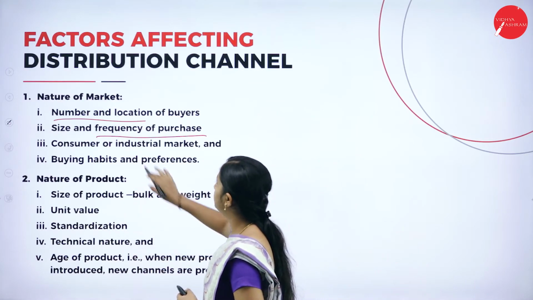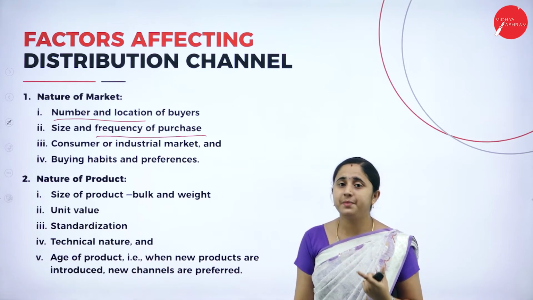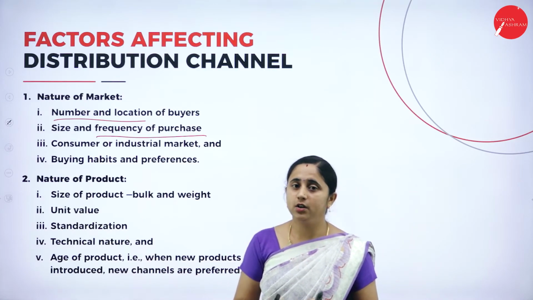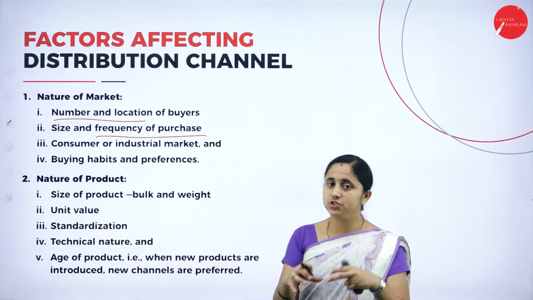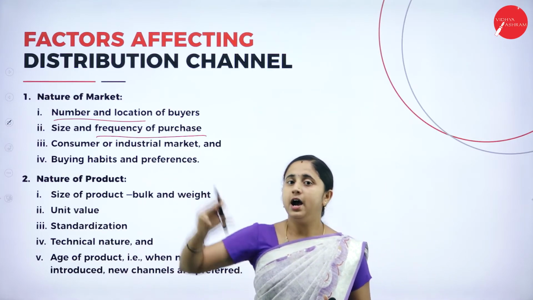Next one, consumer or industrial market. Consumer market requires distribution channel or intermediary in order to reach the consumers. The manufacturer is located in a different area and the final consumer is located in another area.